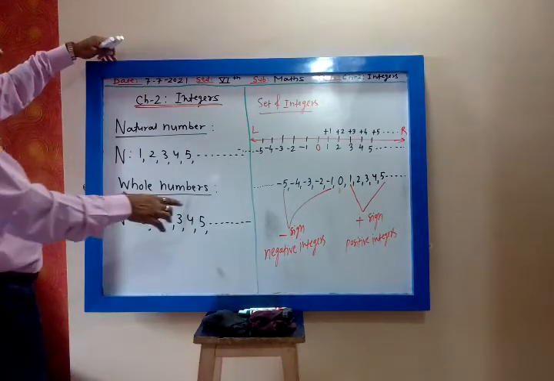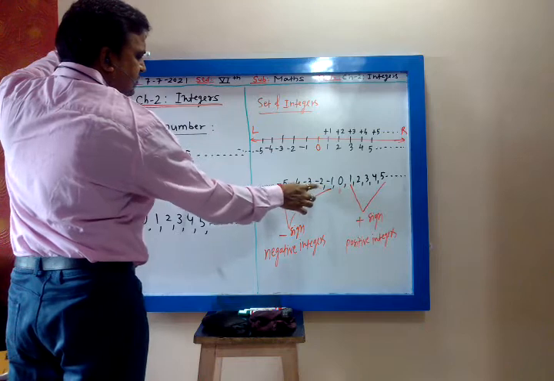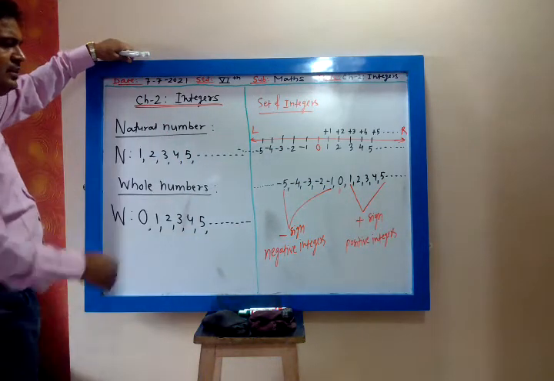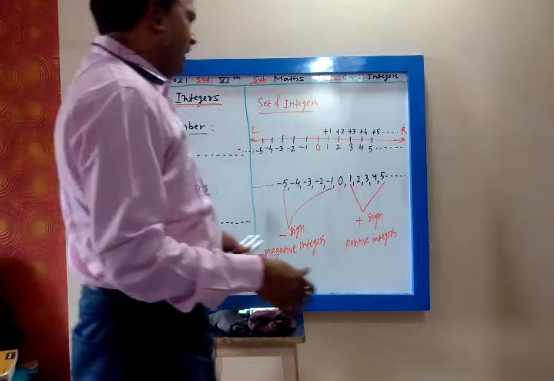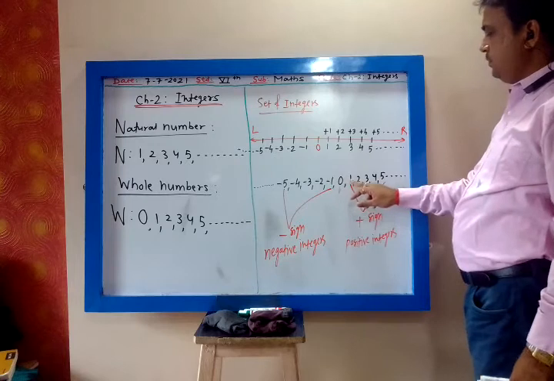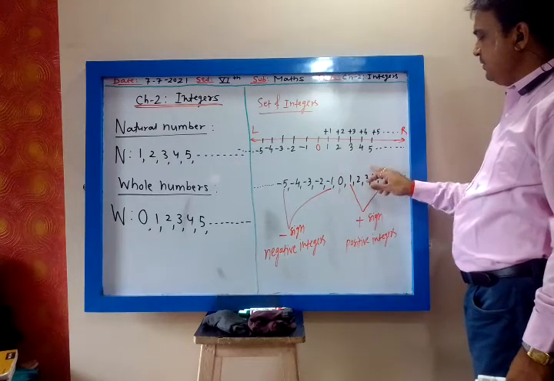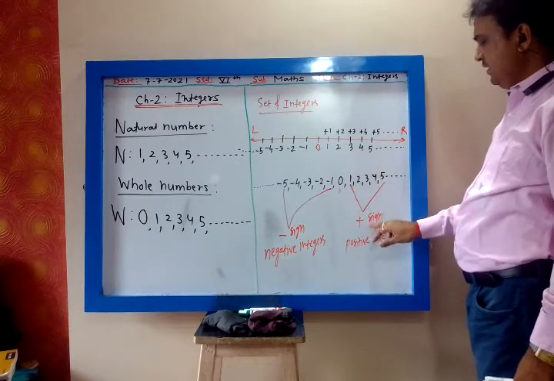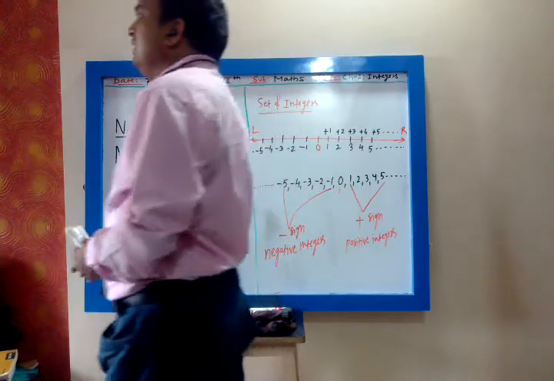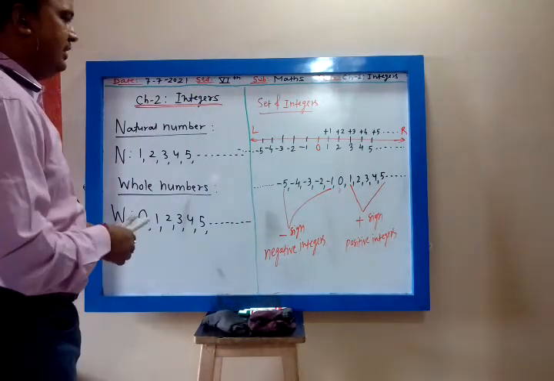Okay. So whichever numbers have negative sign, -1, -2, -3, -4, -5, they are negative integers because they have minus sign. And whichever integers have no sign or plus sign, 1 means +1, 2 means +2, 3 means +3, 4 means +4, 5 means +5, they are called positive integers. So in integers you have negative integers and positive integers.